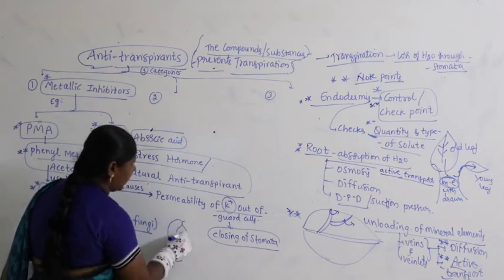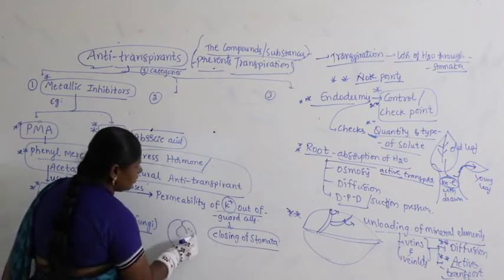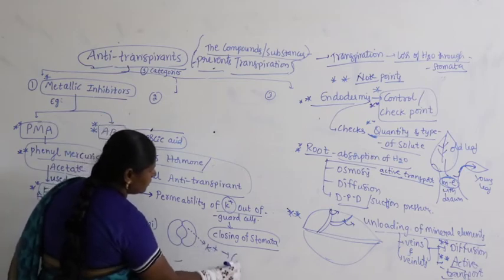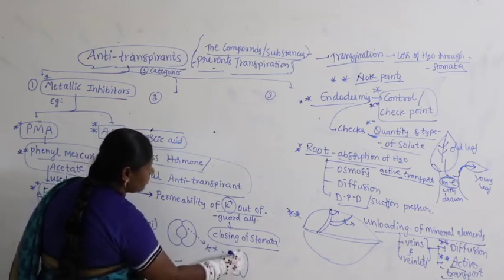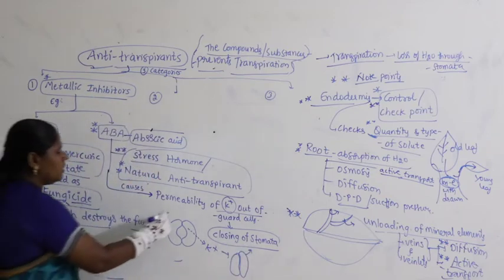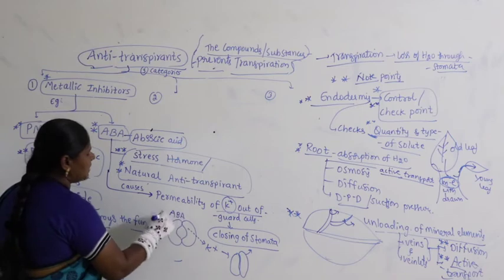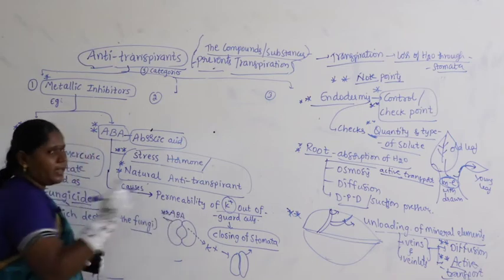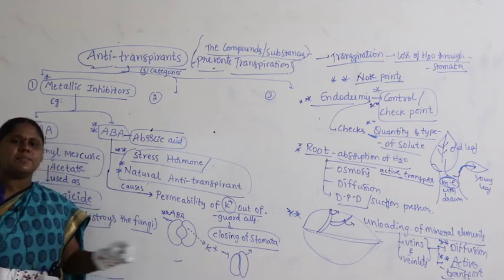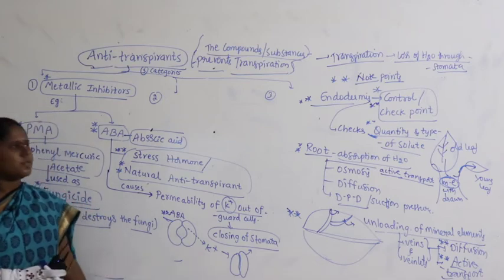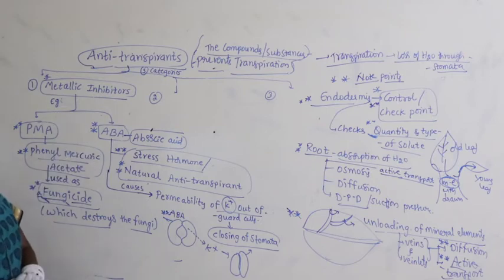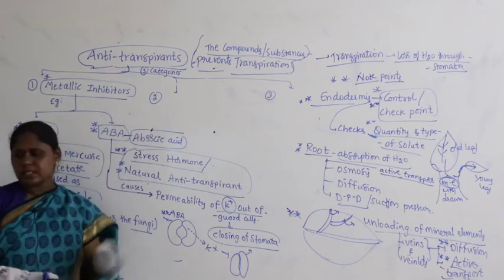Guys, you remember in the last class we said when K plus goes out, what happens? It causes closing of stomata. Who is responsible here? Abscisic acid. Remember, cytokinin causes opening of stomata, abscisic acid causes closing of stomata. So both will come under metabolic inhibitors. Let us go with the second category.